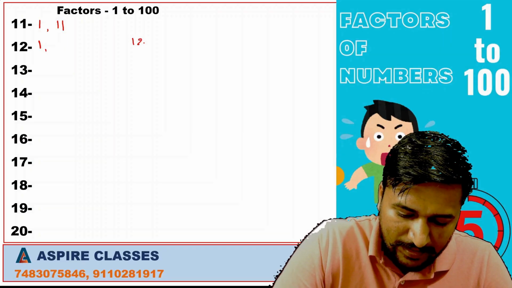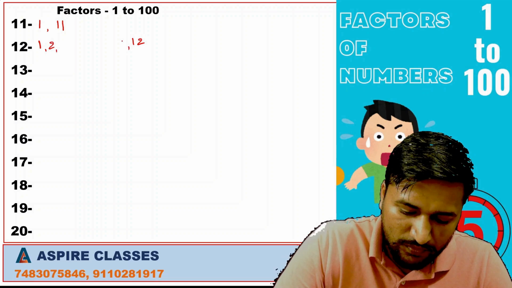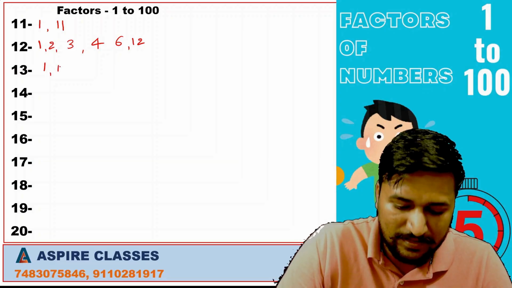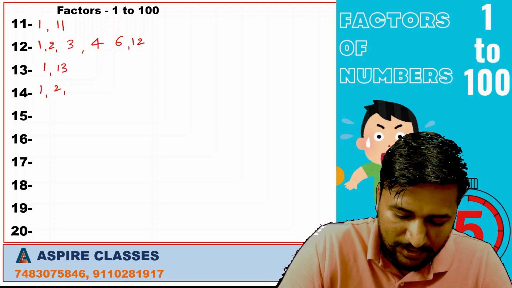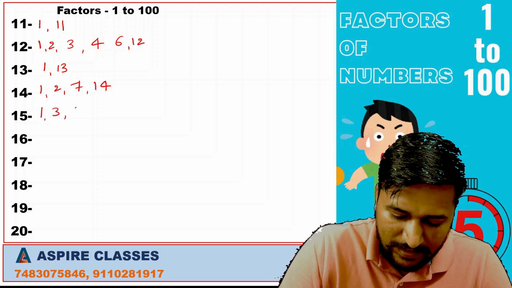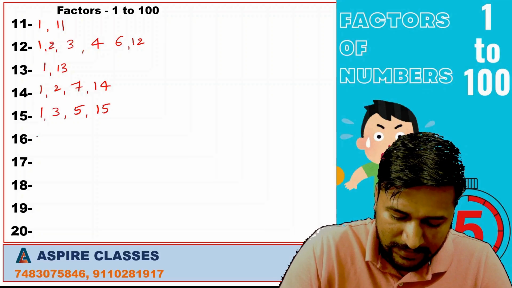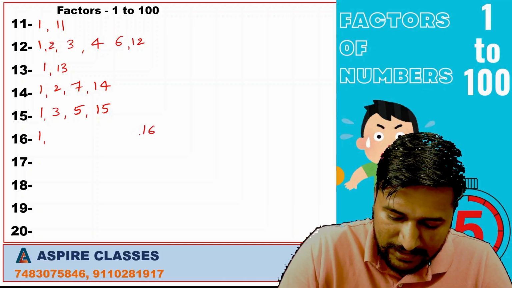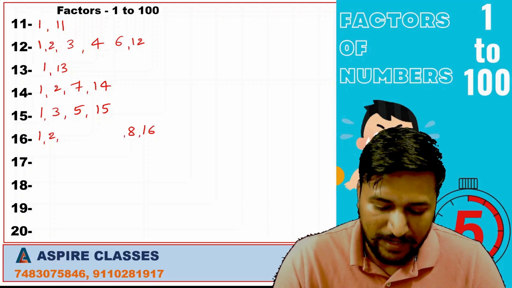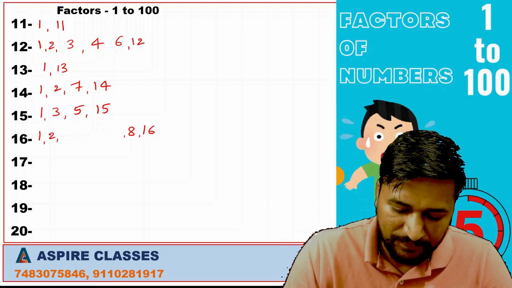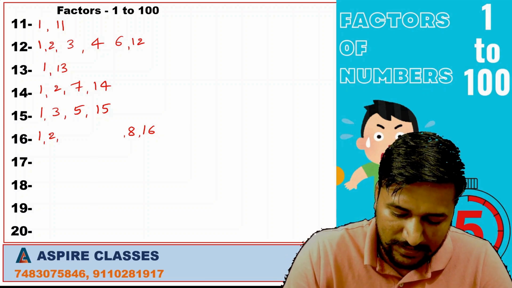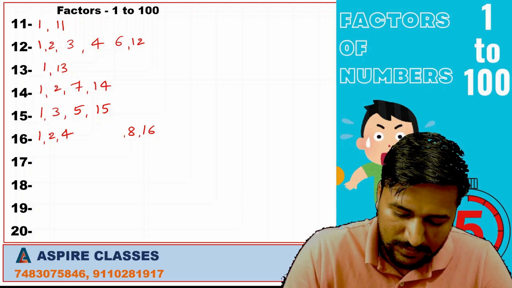1, 12, 2, 6, 3, 4. 13 is a prime number, 1 and 13. 1, 2, 7, 14. 1, 3, 5, 15. 1, 16, 2, 8. This is the simple and easiest method to write factors. This method is explained in my previous class. Please do check them. 4, 4.